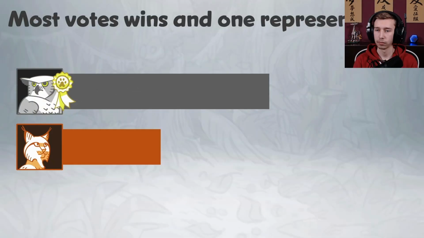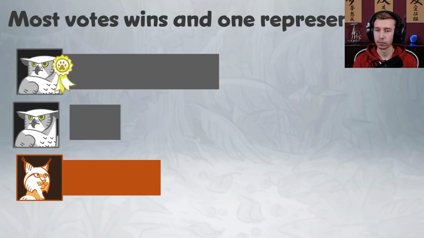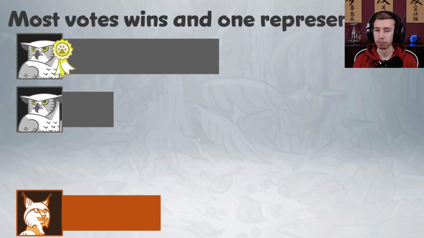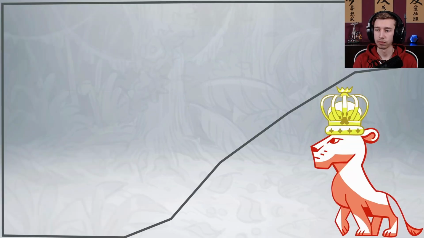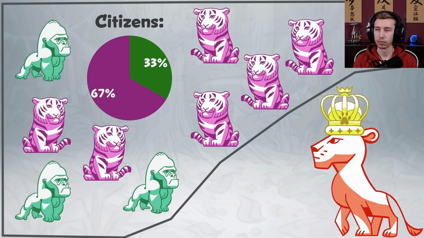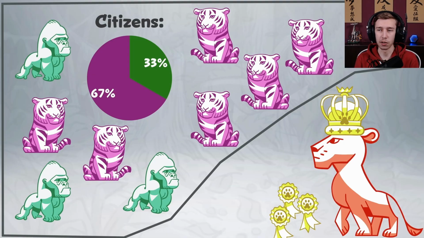Lastly, Queen Lion wants to know what happens in a range with just 2 political parties. Under the most votes wins system, multiple candidates from the same party would be a disaster. They'd split their voters and hand the win to their opposition. Queen Lion makes one last test range with 2/3 tigers and 1/3 gorillas. That, as before, needs 3 representatives. Because citizens rank their candidates under STV, there can be more than one candidate from the same party running at the same time.